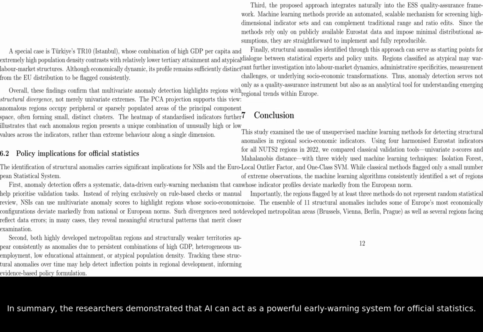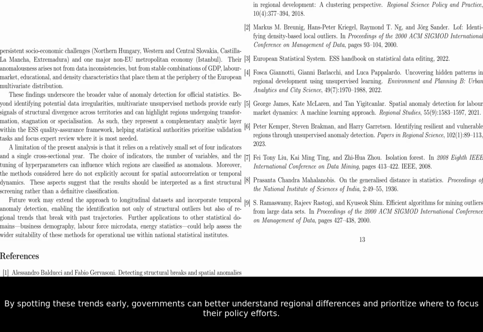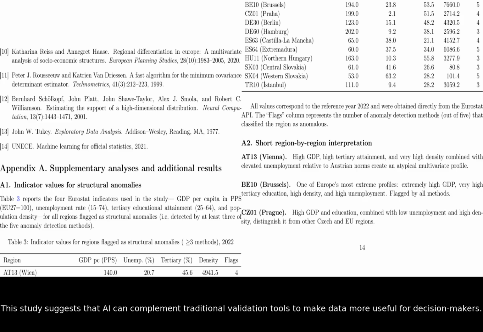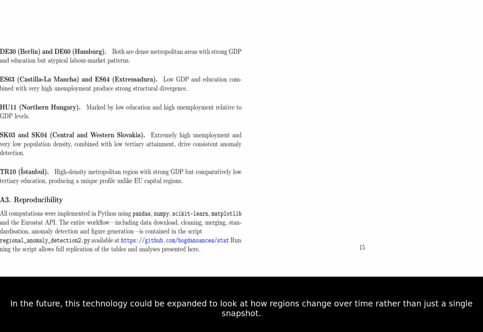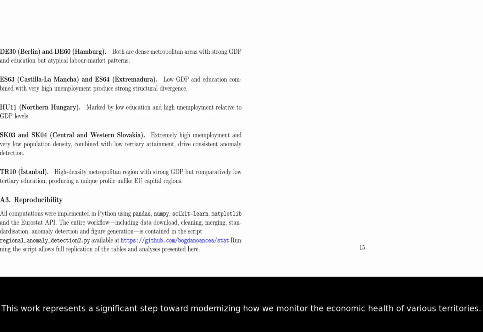In summary, the researchers demonstrated that AI can act as a powerful early warning system for official statistics. By spotting these trends early, governments can better understand regional differences and prioritize where to focus their policy efforts. This study suggests that AI can complement traditional validation tools to make data more useful for decision-makers. In the future, this technology could be expanded to look at how regions change over time rather than just a single snapshot. This work represents a significant step toward modernizing how we monitor the economic health of various territories.